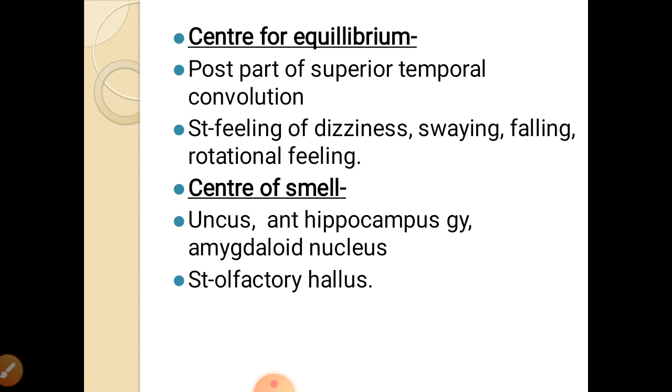The center for smell is in the uncus, which is the anterior part of the hippocampus, which is rounded and forms the uncus. This is the center for smell. The anterior hippocampal gyrus and amygdaloid nucleus also help in smell. Stimulation of this part of the brain, that is the uncus, hippocampal gyrus and amygdaloid nucleus, causes the sensation of olfactory hallucinations.